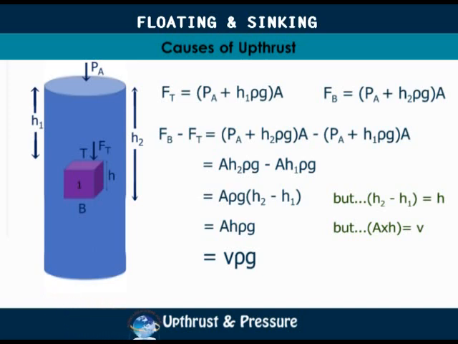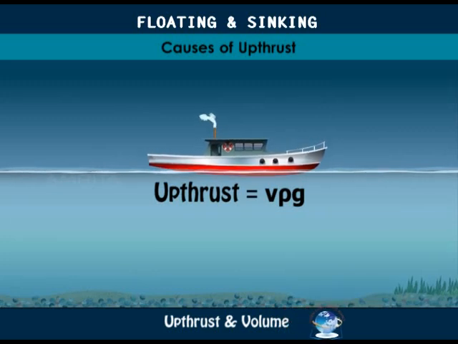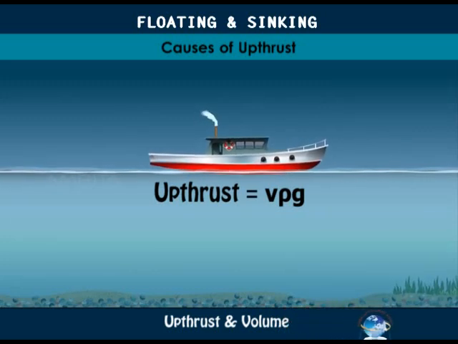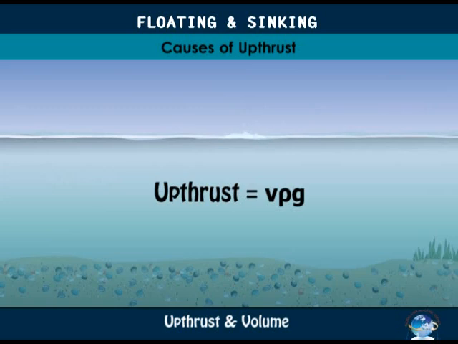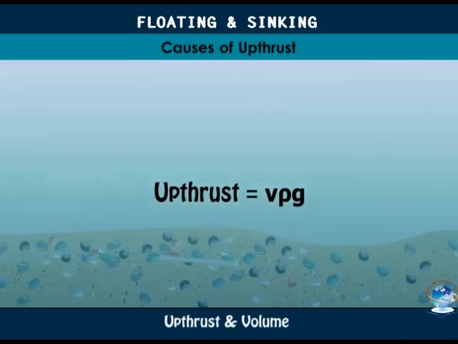From this formula, we see that upthrust increases with increasing volume and density. That is why a ship with a large volume floats, while a nail with a smaller volume sinks.